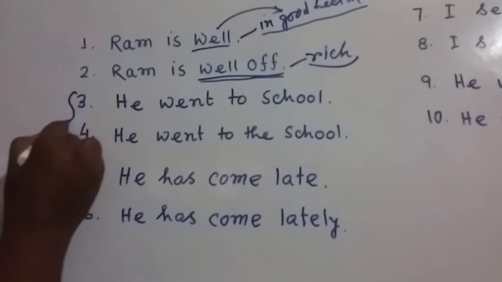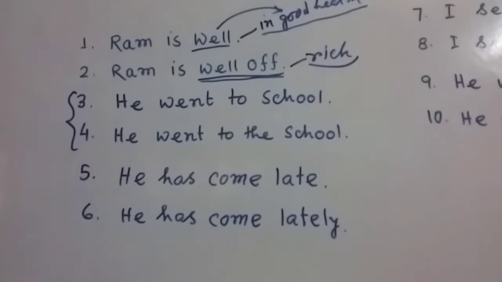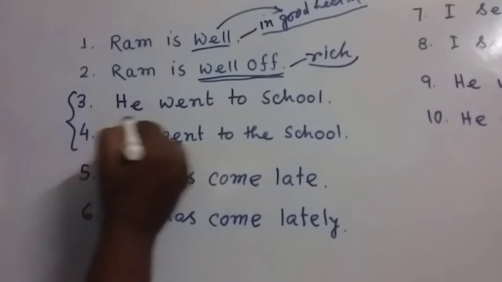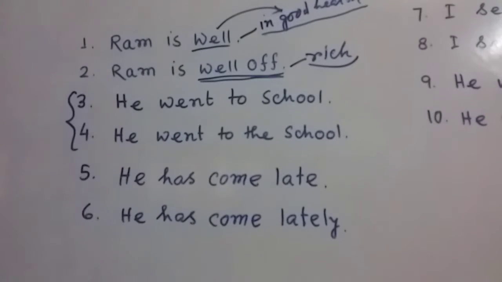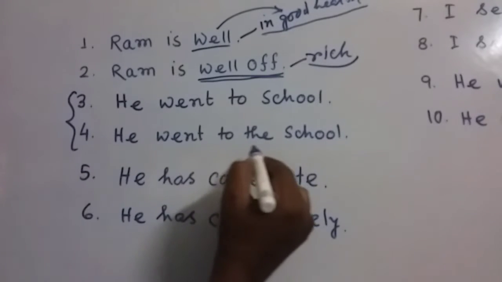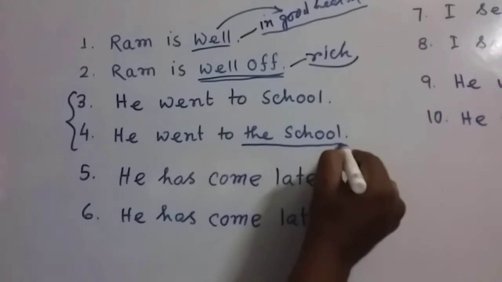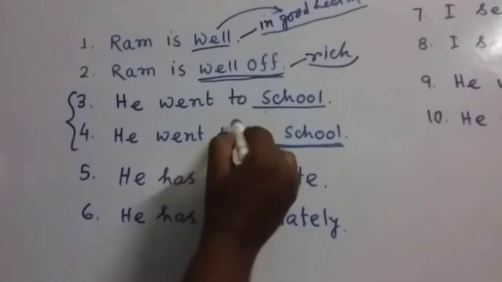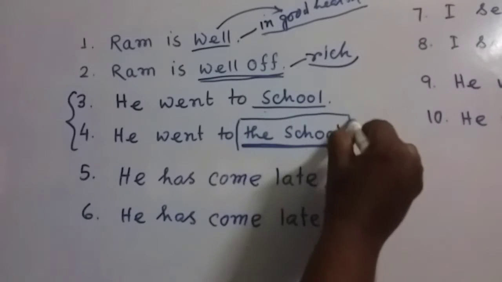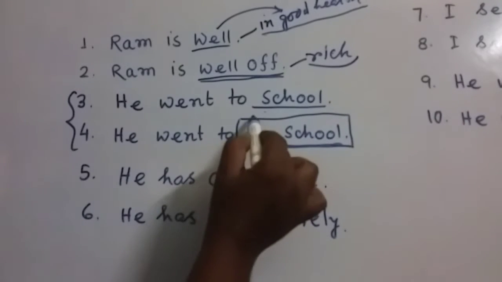Here in parts 3 and 4, I have written "He went to school," and in example number 4, "He went to the school." Only this is the difference: before "school" there is a modifier, a definite article.